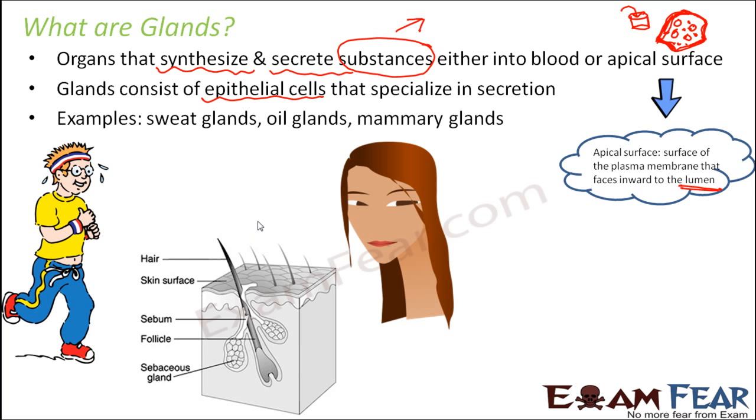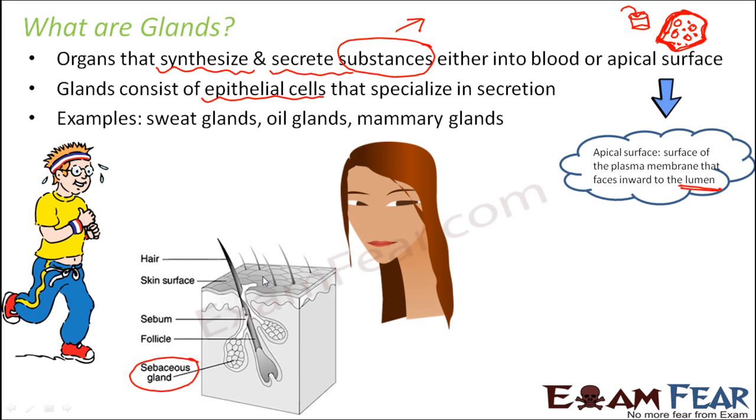Similarly, if you talk about the oil glands, you see here sebaceous glands. The sebaceous glands are nothing but the oil glands. They are present deep inside, so they put their secretions which can be felt on the surface of the head. For example, where you have the roots of your hair, if you touch, sometimes you can feel some oily substance being present there. That is due to the presence of the oil glands deep inside.